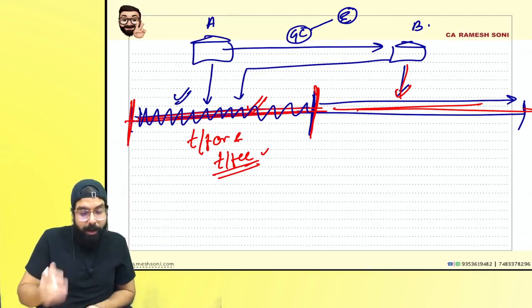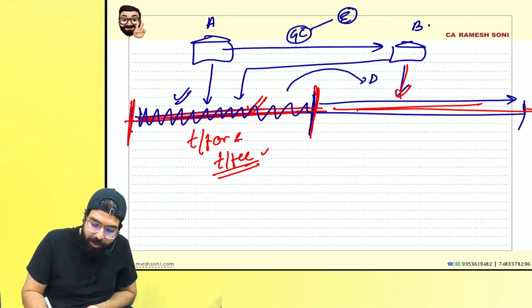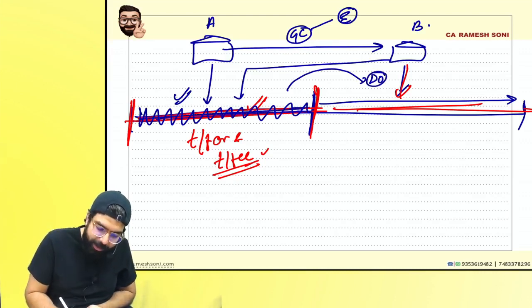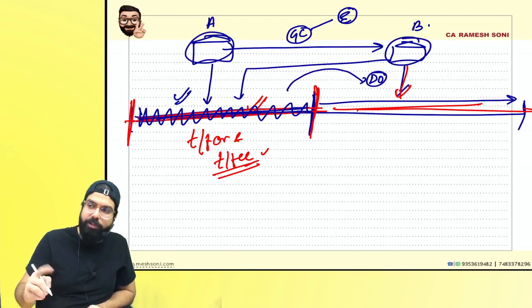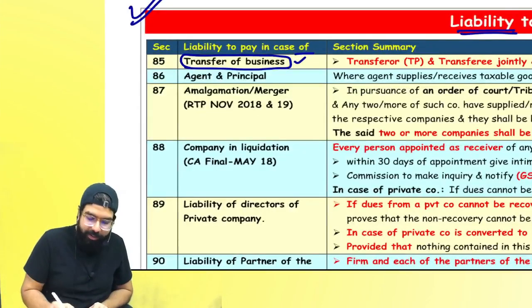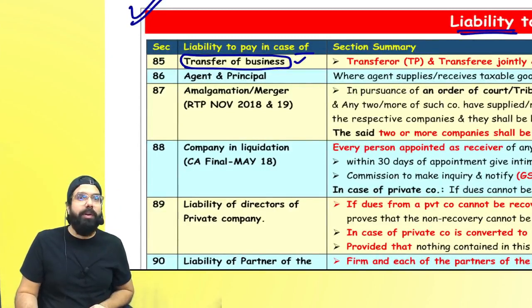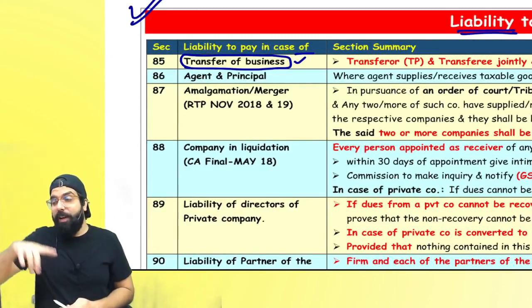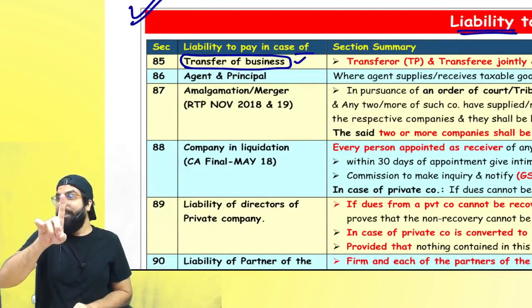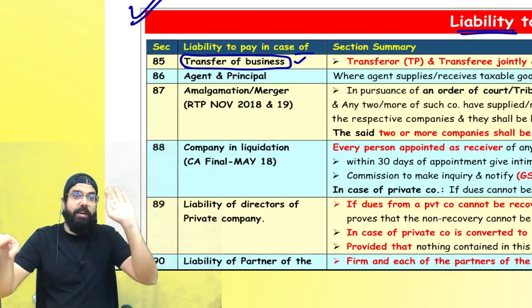Transferor, transferee. Might be for this period demand order was given later, then also for this period's liability transferor and transferee both shall be liable. Who told this? This is being told by this section. Are you guys able to understand? So you can link it where? Whenever one person transfers his business to another person, you remember, transferor transfers his business.